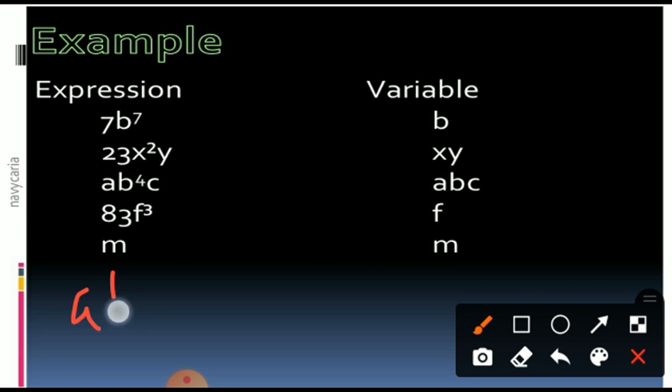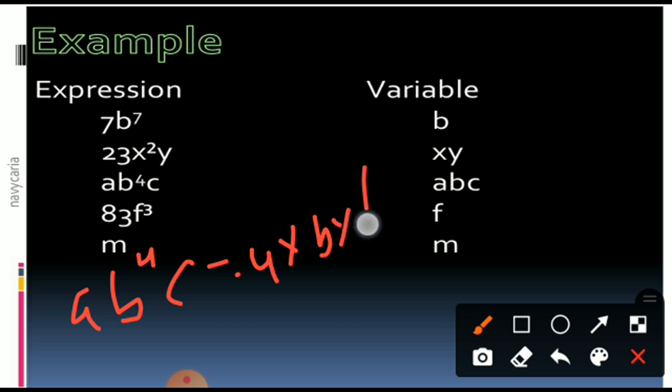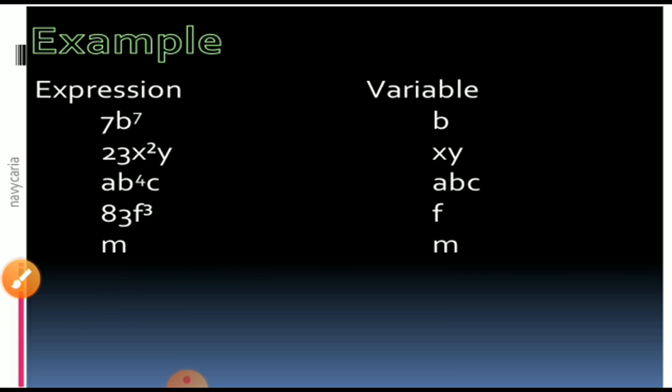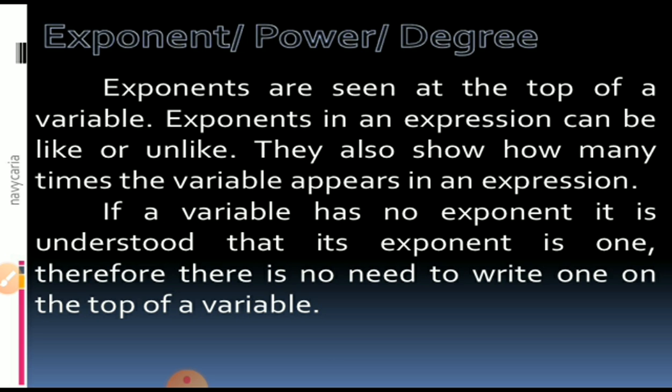Actually, ab raised to 4, that means how to write this one, beta? A multiplied by B multiplied by B multiplied by B multiplied by B multiplied by C. These are called the factors, and B is repeated 4 times. Power means repeat the thing that number of times. Is it correct? So a into b into b into b into b into c. Okay, but what are the variable names? A, B and C. F cube, don't write f cube, write only the name of the thing, f, and m is only m. So here you also know the variable names.